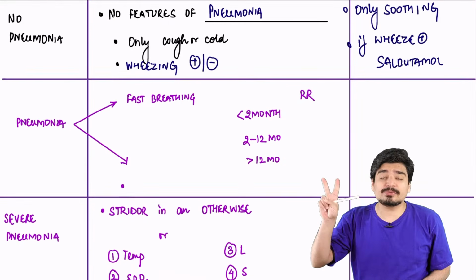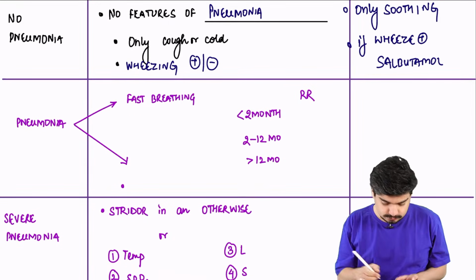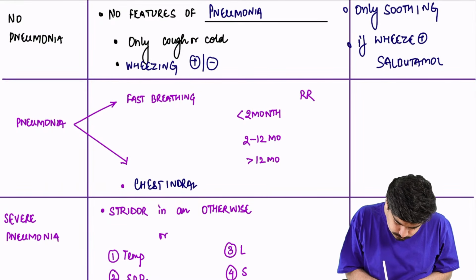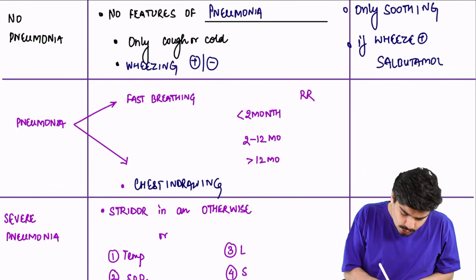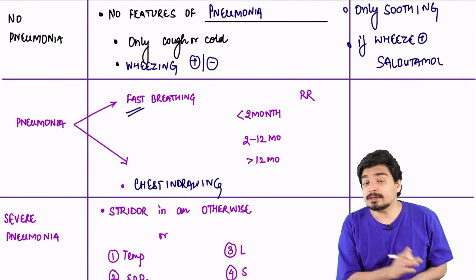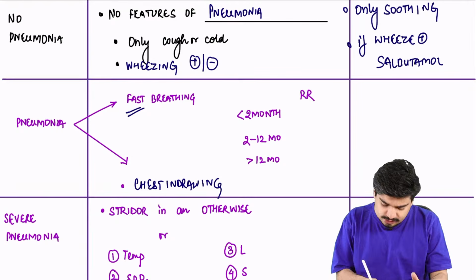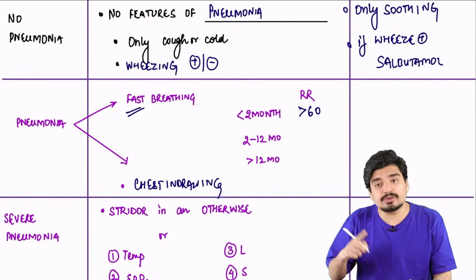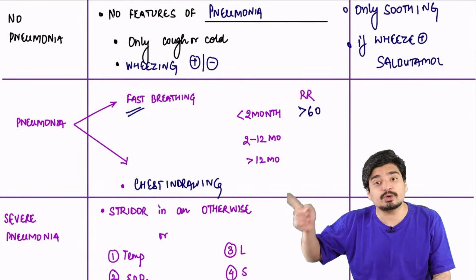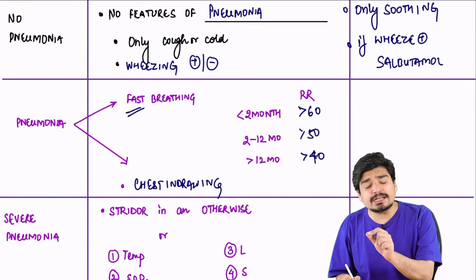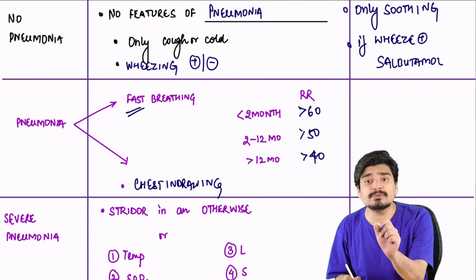Then what is pneumonia? Pneumonia can be of 2 types. First, either you see chest indrawing. If you see chest indrawing, it is automatically pneumonia. Or you see fast breathing. What is fast breathing? The child is breathing fast. How fast? There are cutoffs. For less than 2 months, if the respiratory rate is more than 60, you will say there is fast breathing pneumonia. Between 2 to 12 months, the cutoff is 50. For more than 12 months, the cutoff is 40. Anytime the respiratory rate is more than this, it automatically becomes pneumonia.